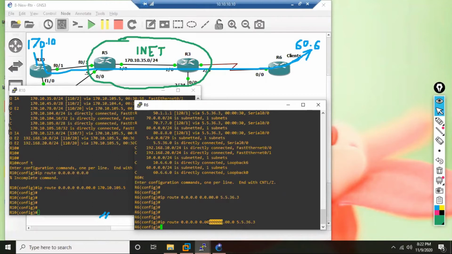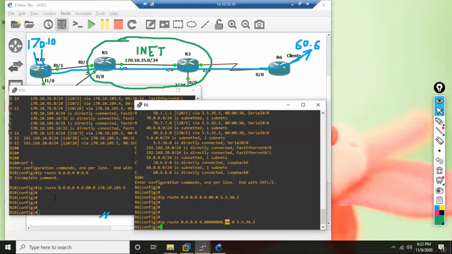So 00 is also 0, and 000 is also 0. But if I write 1 and 30, then my router will shout and respond back, because an IP address number cannot be more than 255.